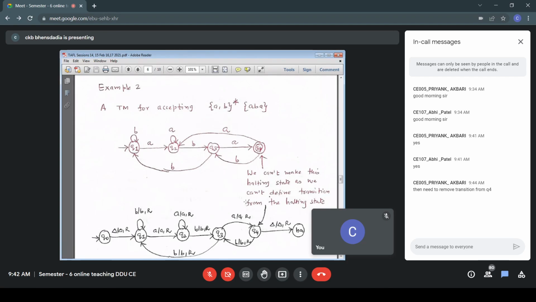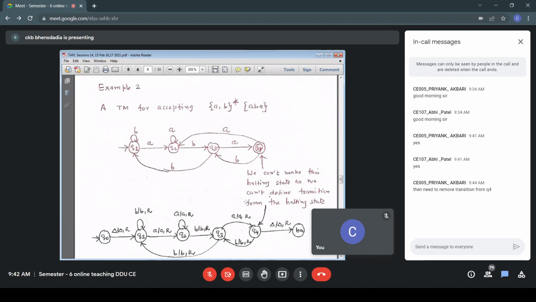The content of that cell is blank, because after the input, all the cells are blank. So in the state Q4, eventually I'll get a blank, which means my scanning of the input, my searching for the pattern in the input, is over, and I move to the halting state.